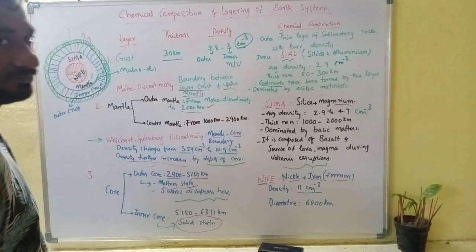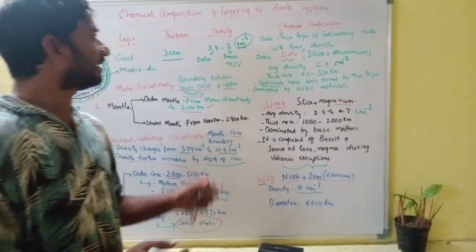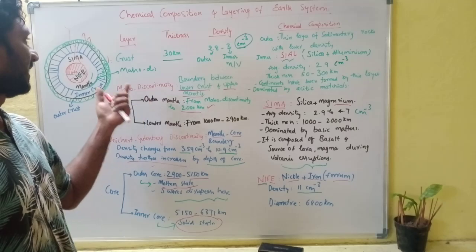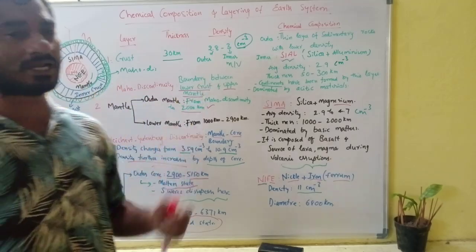So this is how we can divide the interior system based on its layers and chemical composition.